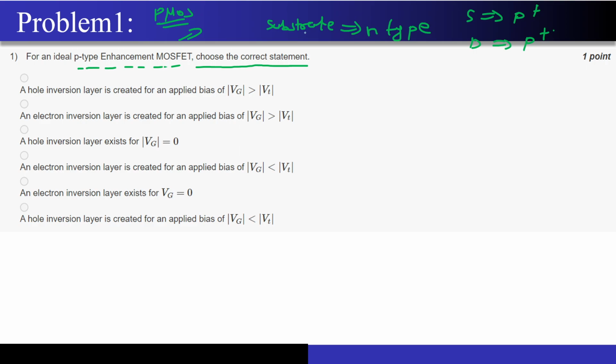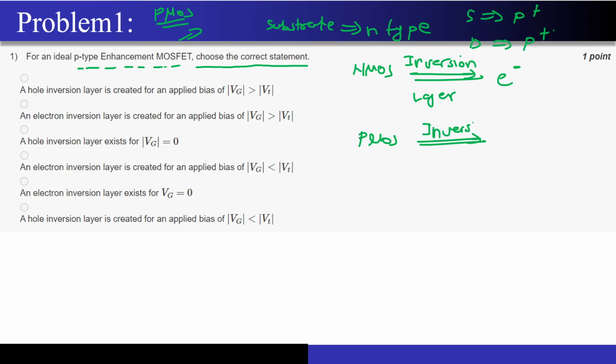So first of all, tell me, just like for the case of NMOS, if I talk about the inversion layer, it was made up of electrons. Correct? So similarly for PMOS, what will happen? The inversion layer will be made up of what?